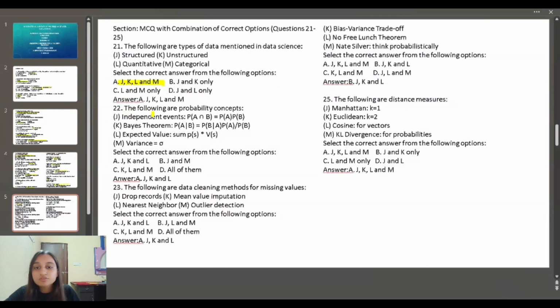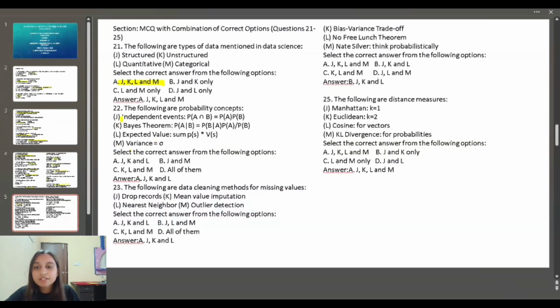Next question: the following are probability concepts. J: independent events, A intersection B equals probability of A times probability of B. K: Bayes theorem, P of A given B equals P of B given A times P of A, whole upon P of B. L: expected value, sum of P of S times V of S. M: variance equals lambda.